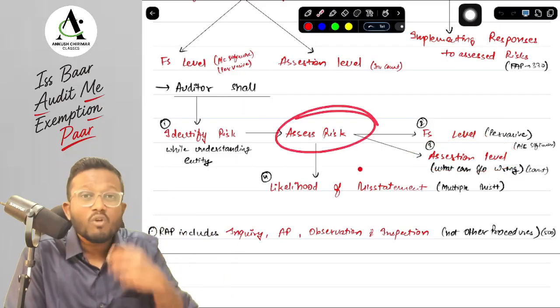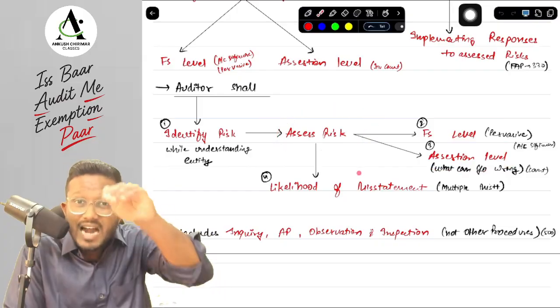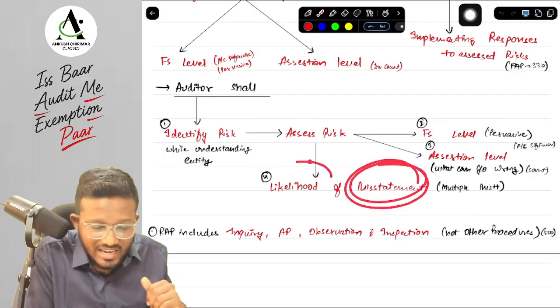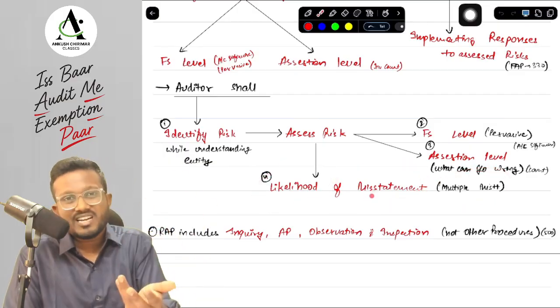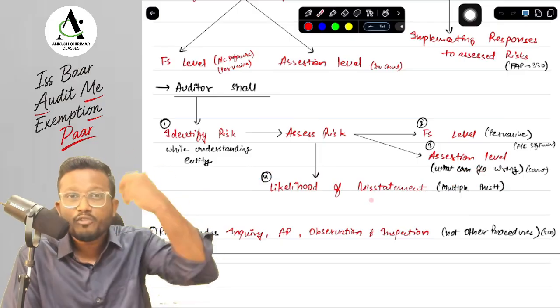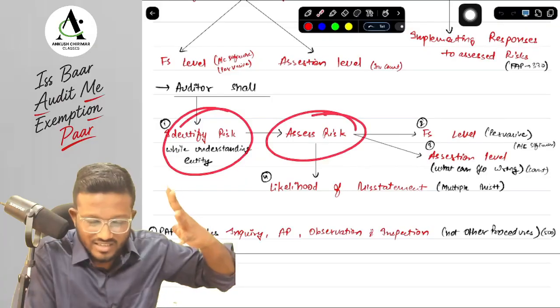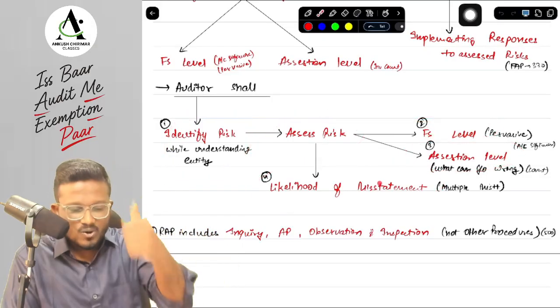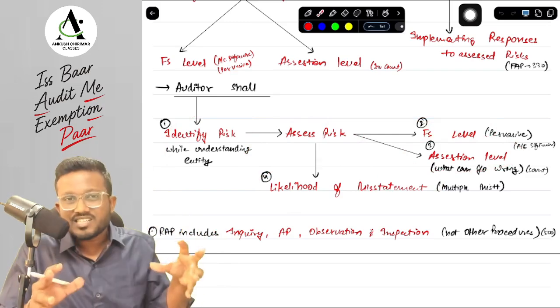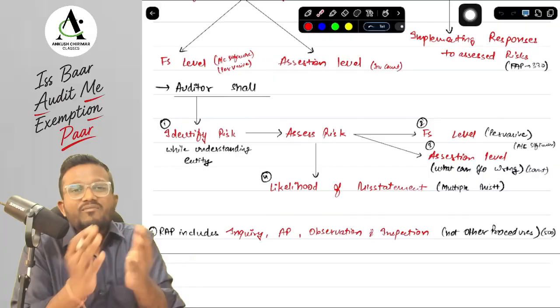Then after assessing, what do we actually assess? We assess in that particular assertion whether there is a likelihood of misstatement or not, and what is the possibility of multiple misstatements. We do 4 things. We identify the risk, we assess the risk at financial statement and assertion level, and we see the likelihood of misstatement.